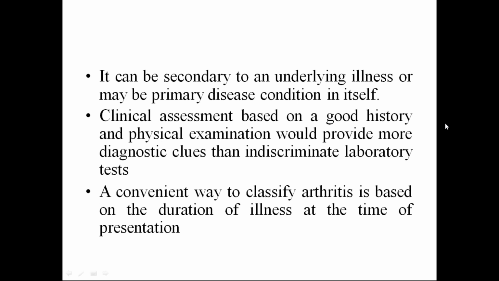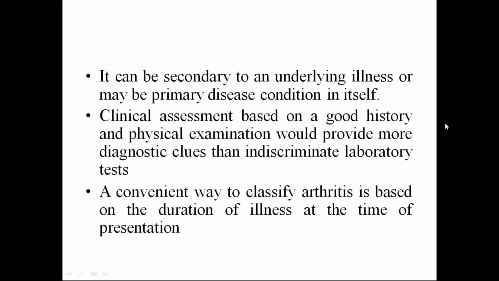First of all, it may not be a primary condition or disease itself. It could be secondary to other underlying illnesses, and most of the time our clinical examination, based upon good history and physical examination, provides more diagnostic clues than indiscriminate laboratory tests. With any autoimmune etiology, we first rely on history, followed by clinical examination, then we correlate with laboratory findings.